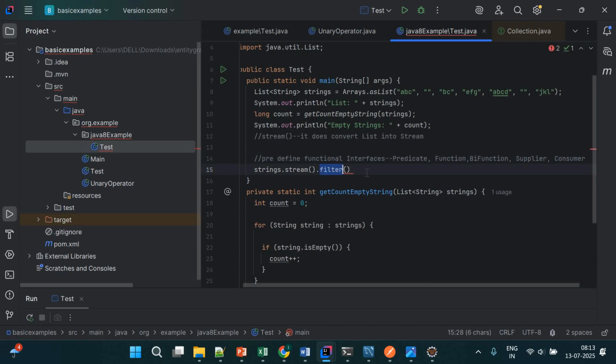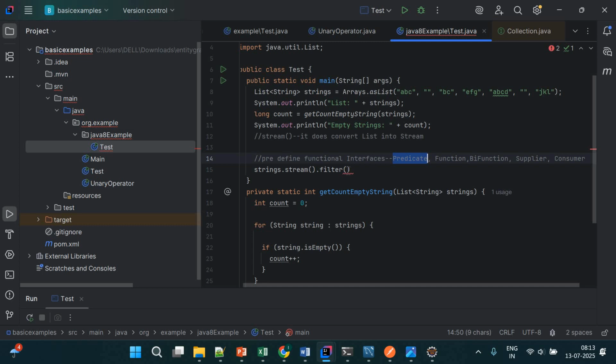So always remember that whenever a stream has a method, all those intermediate operation methods take these predefined functional interfaces as a parameter. So what does filter take? Because inside the filter, I will write the lambda expression. So filter uses Predicate, and you can look at it. Predicate has a method that will always return true or false.